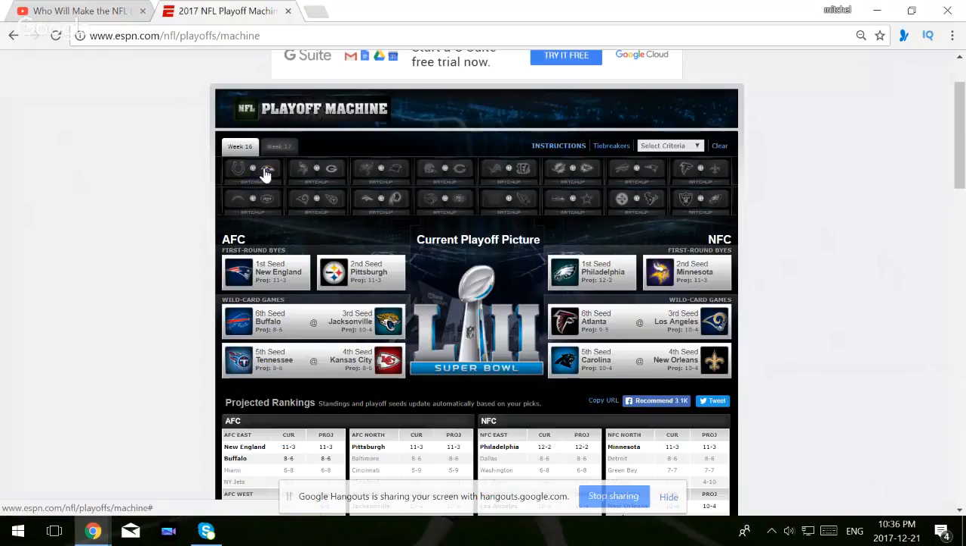So the Colts at Baltimore. Baltimore is currently in the 7th seed, I believe, in the AFC. They need to pick up this win to get into the picture. I believe they beat the Colts. I think they just have more to play for in that game.